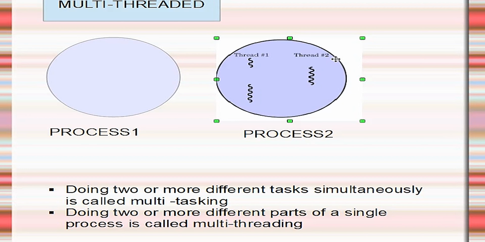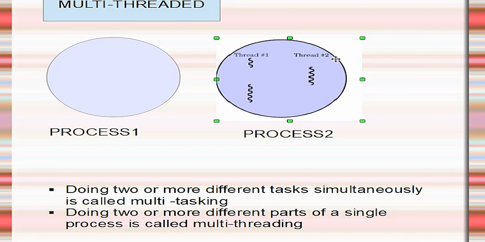An example of multi-threading is the Windows Media Player. In the Windows Media Player, we have three different threads: one is the equalizer, one is the status bar and one is the playlist. These three have to act simultaneously while the song is going on. These are three different parts of a single program called Windows Media Player.